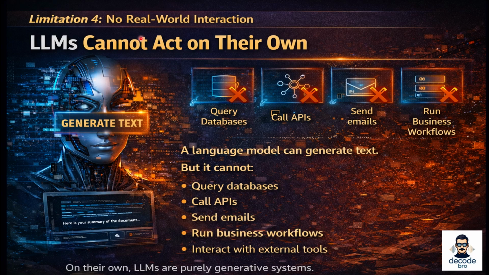Limitation 4, no real world interaction. The fourth limitation is about action. A language model can generate text, but it cannot actually do things in the real world. For example, it cannot query a database, call an external API, send an email, run a business workflow, or interact with external software tools. On its own, an LLM is purely a generative system. It produces language, but it cannot take actions, which means by itself it cannot power most real world automated systems.